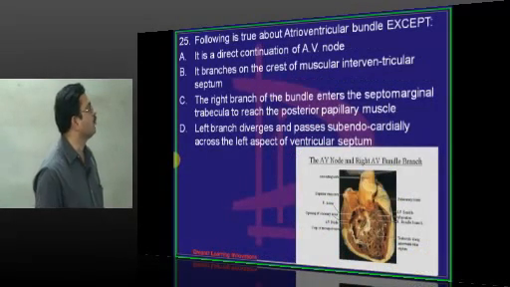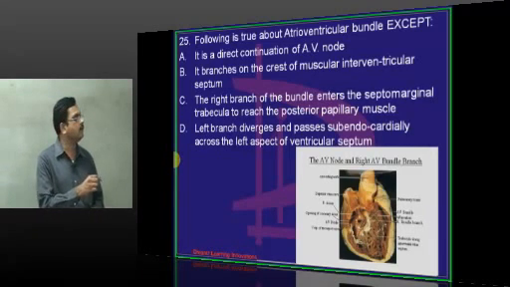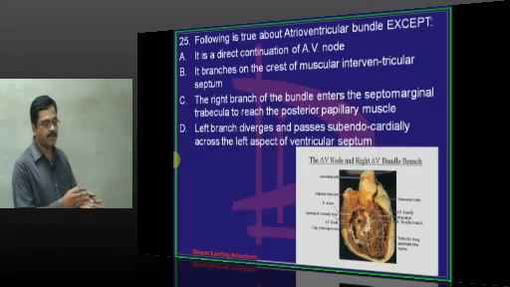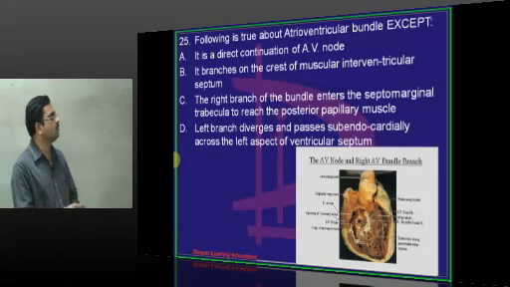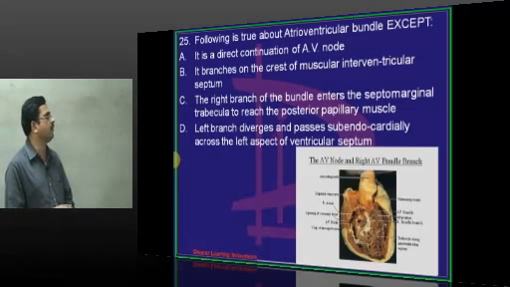The following is true about the atrioventricular bundle, except it is in direct continuation of the AV node. So the SA node is where the impulse begins, then it passes through the internodal tracts and reaches the AV node. The AV node is present in the triangle of Koch. Then through the AV bundle, the bundle of His, it begins. It branches on the crest of the muscular interventricular septum. It divides into the right bundle branch and left bundle branch.